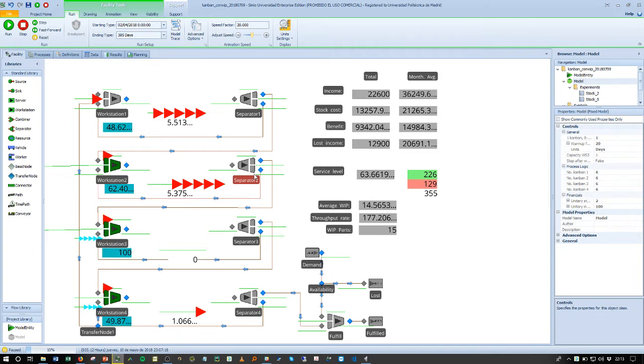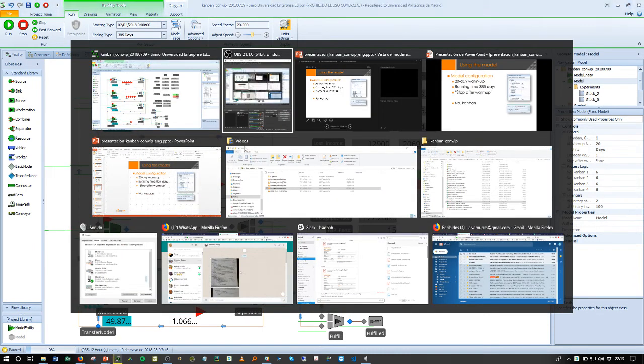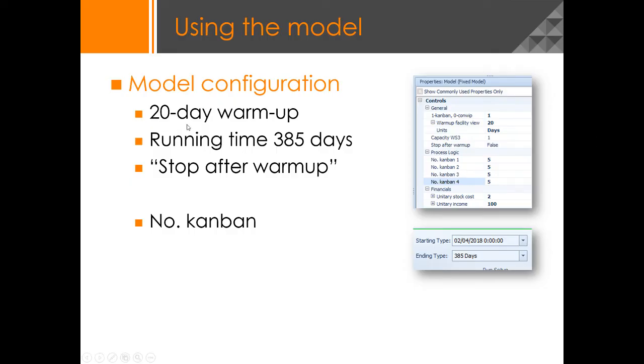Okay. So for that, I wouldn't go into the detail of how to estimate what is a good warm-up time, but I recommend you use a 20-day warm-up time. The running time will be 1 year plus 20 days. That is the way that you get results of how the system performs during the whole year. So if you do that, you will have the system running the model for 20 days, and then running the model for another extra year. And you will have information about what happened during that year.